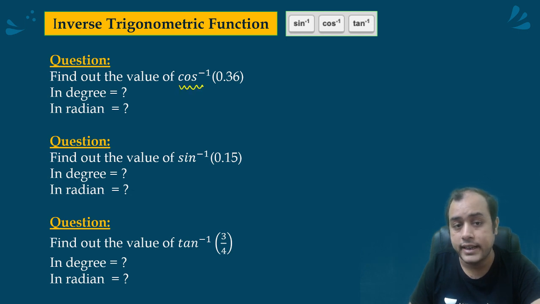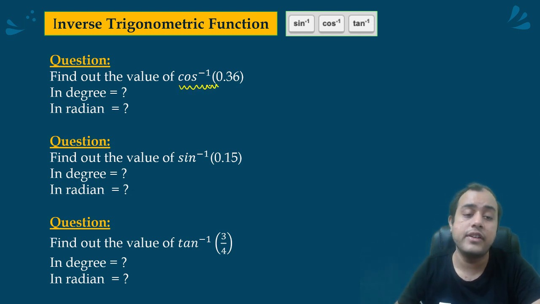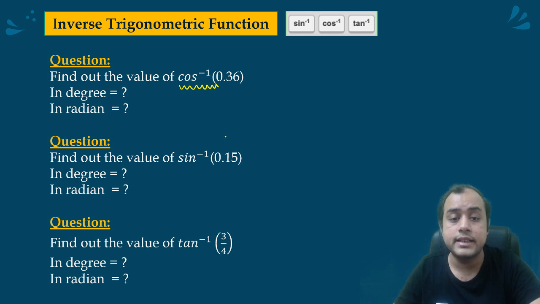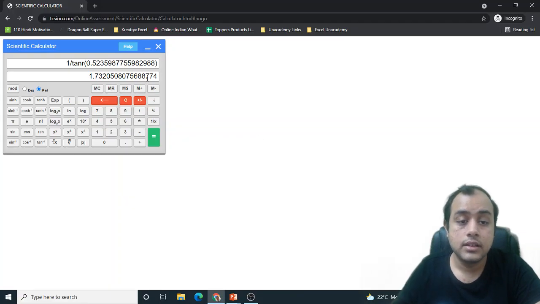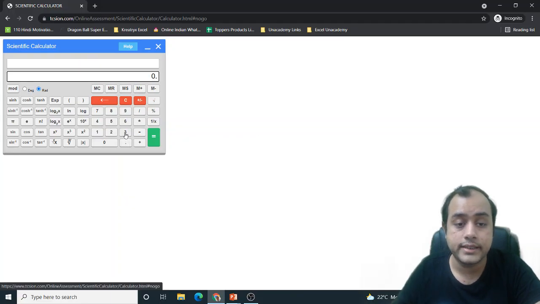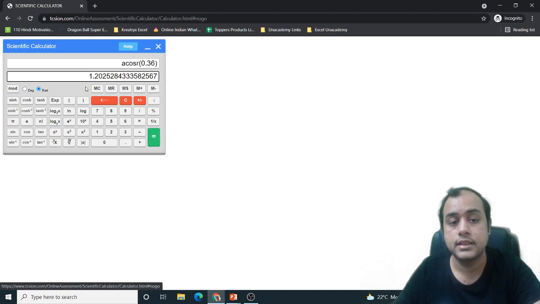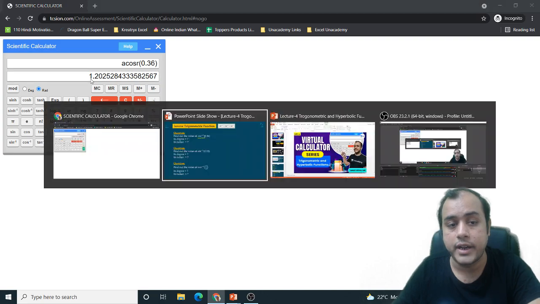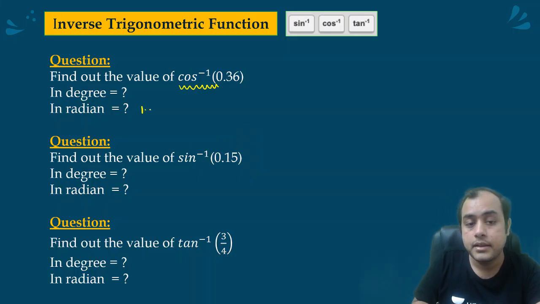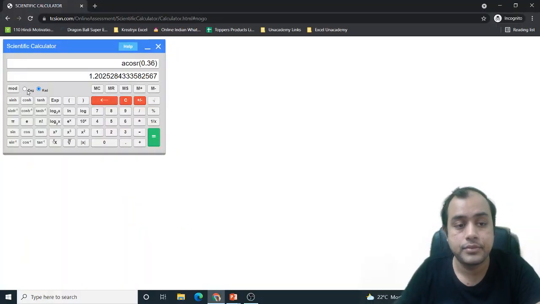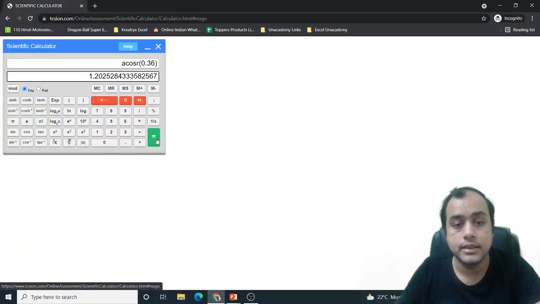Cos inverse 0.36. Now we will be talking about inverse trigonometric. So clear it, 0.36, then press cos inverse. It is in radian, 1.2025. Now what if I put it in degree? Does that change?